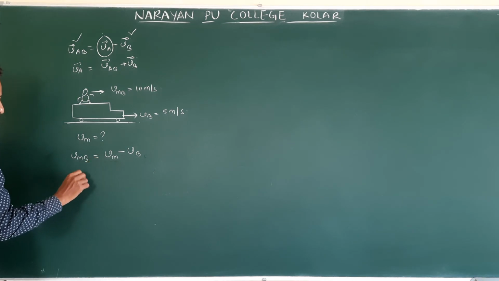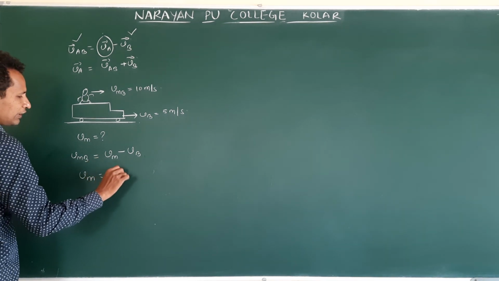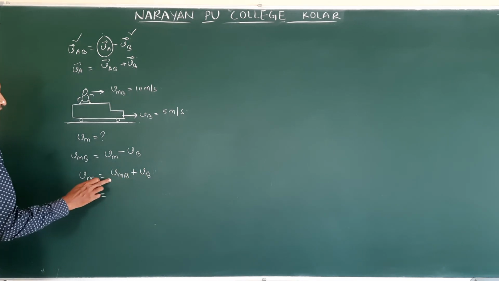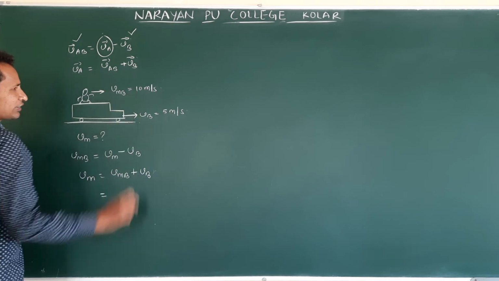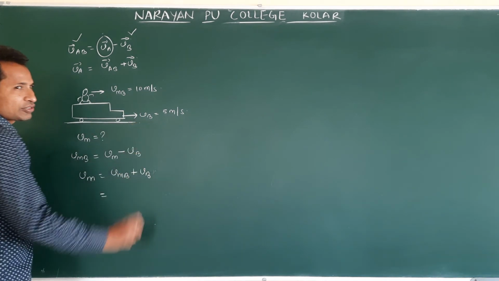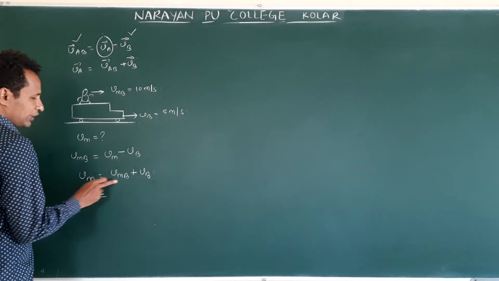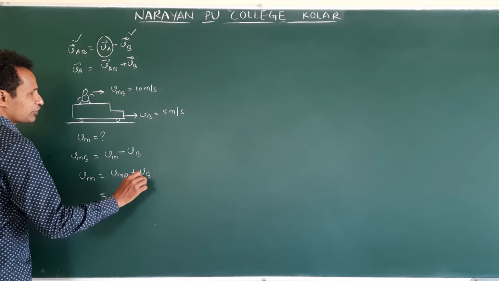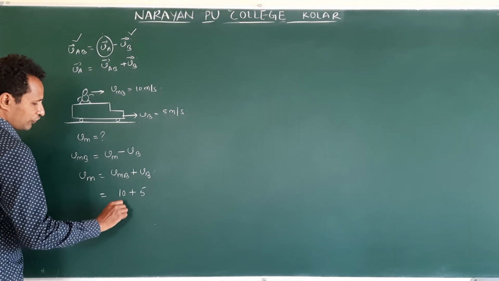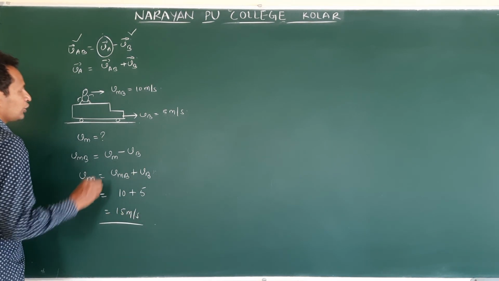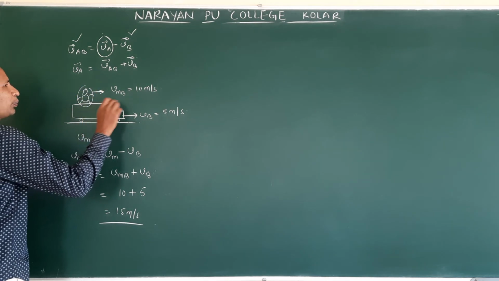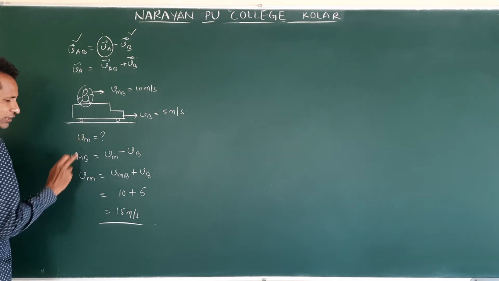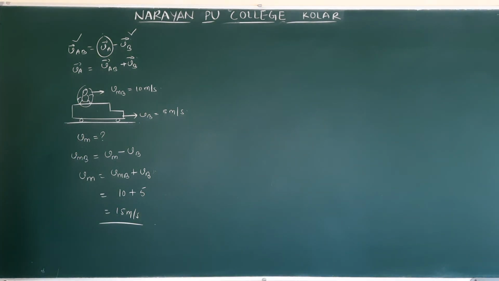Now Vm is asked in the question. Vm is equal to Vmb plus Vb. Then we are taking this as the positive direction, so this is also the positive direction. So no problem, both will be positive. Then VMB is 10 plus VB is 5. This is 15 meters per second. So this person's velocity with respect to bus is 10 meters per second. This person's velocity with respect to ground is 15 meters per second.